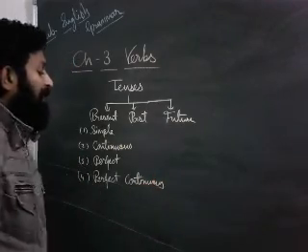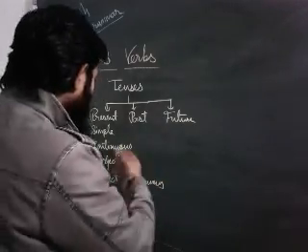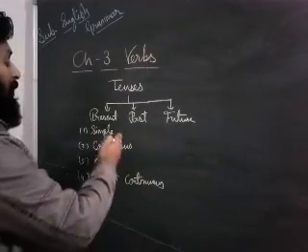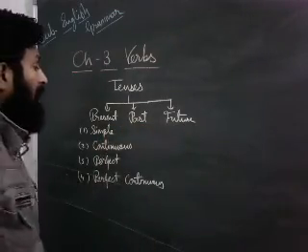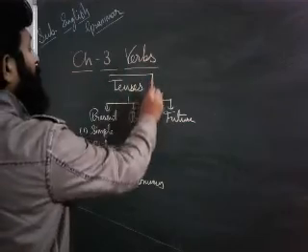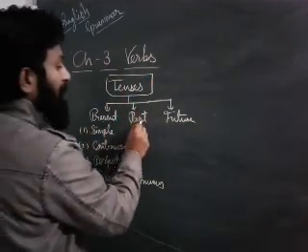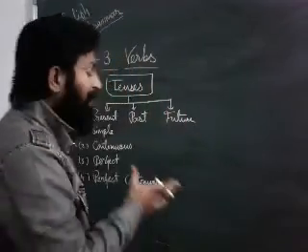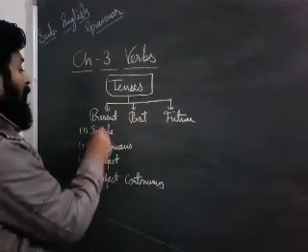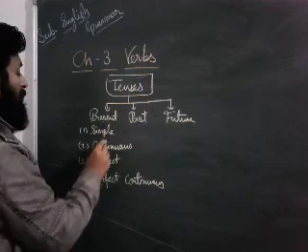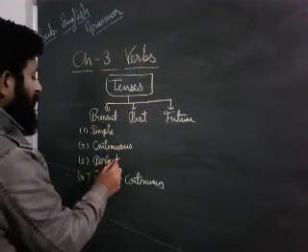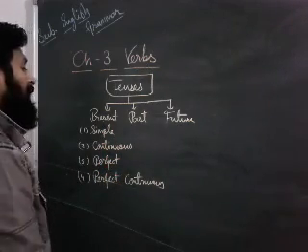That type of classification we will watch in the near future whenever we are studying present, past, and future. At first, tense is classified into three parts: present, past, and future. After that, we classify them internally also. Present is divided into four parts: present simple, present continuous, present perfect, and present perfect continuous tense.